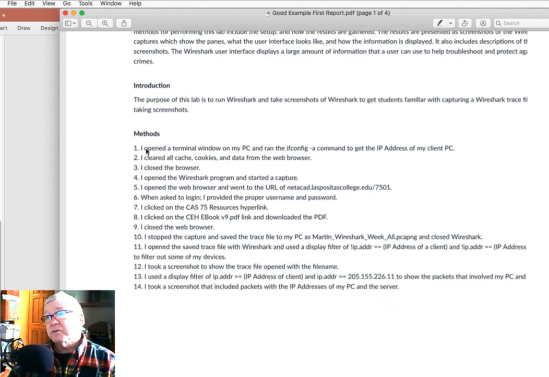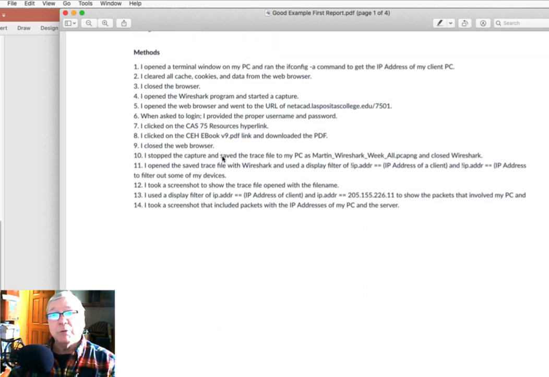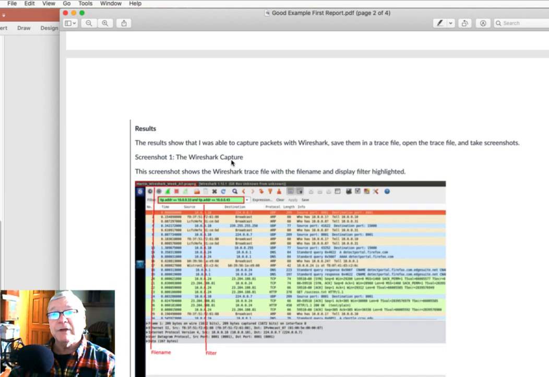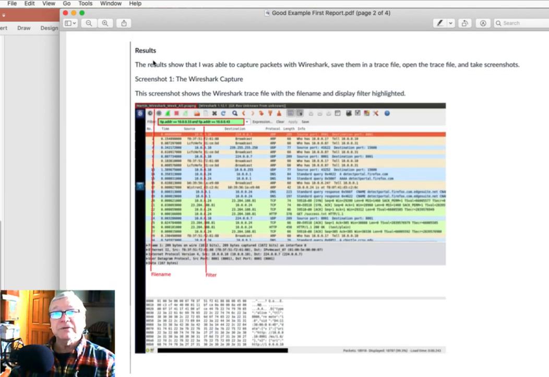Now, this is the first writing of this lab, so I might suggest in my feedback here that it doesn't need to be first person. It needs to be third person. So get rid of the I's and make it into third person. But no points are going to be deducted for that. Just point that out.